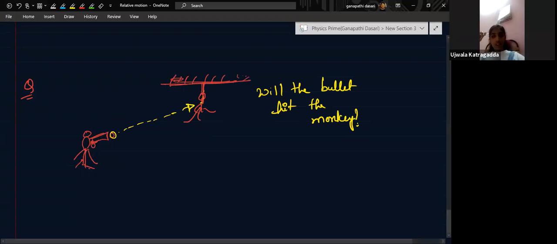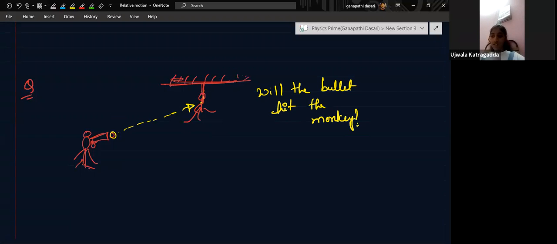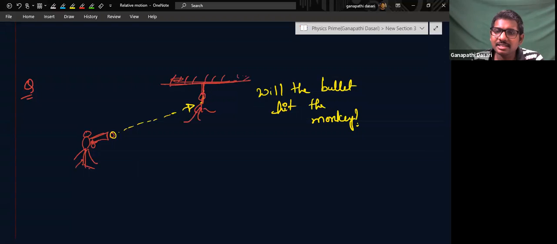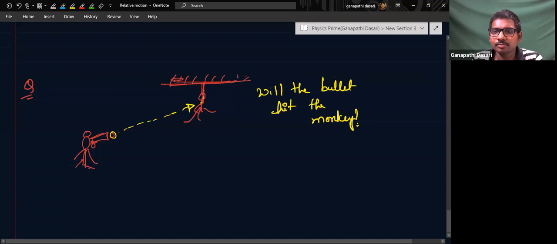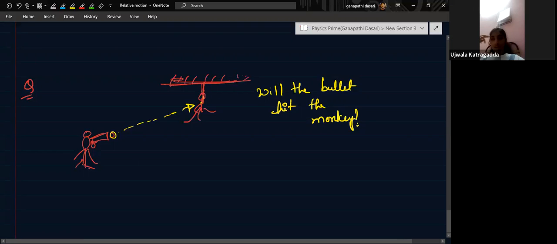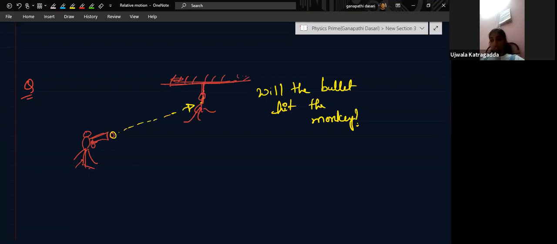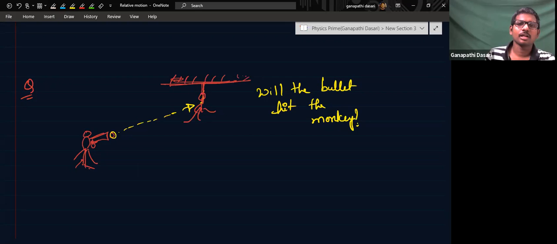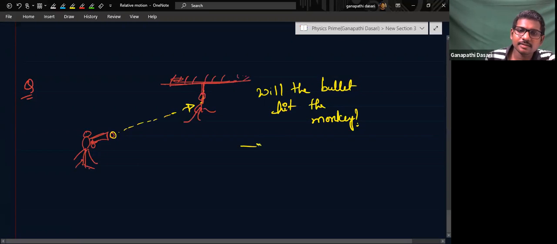No, sir. Because he is aiming, at that moment it'll go fast. So he has to hit somewhere down in the direction. The monkey actually left the rope, the monkey is also falling. If it is falling, he has to shoot in the direction which the monkey falls. No. It will hit. The answer is it will hit here.